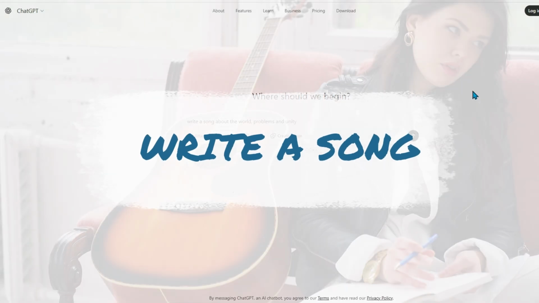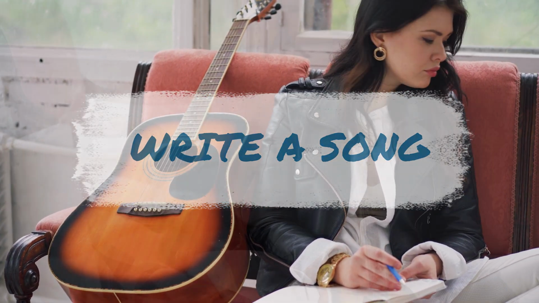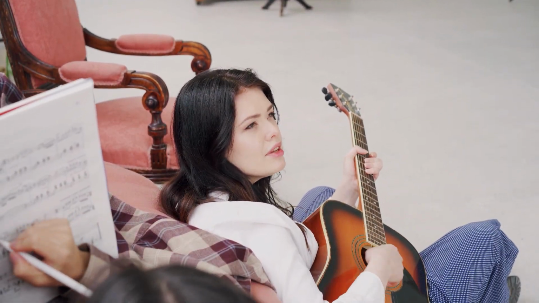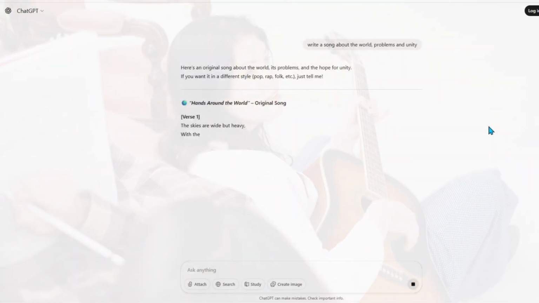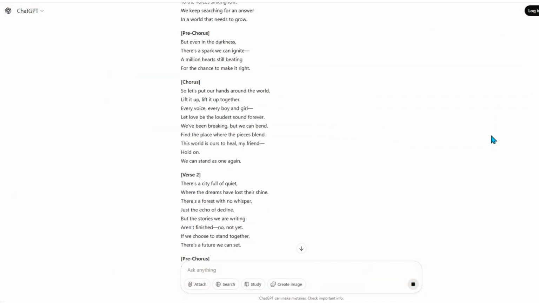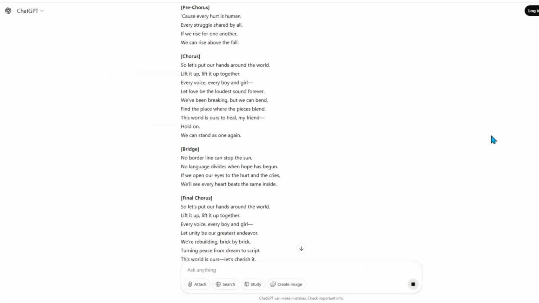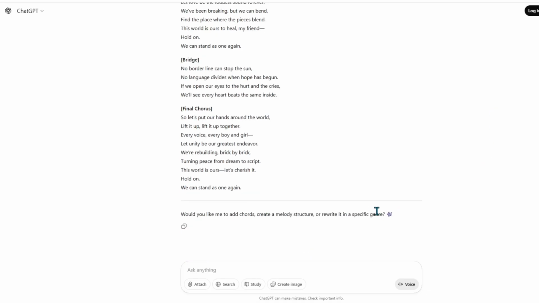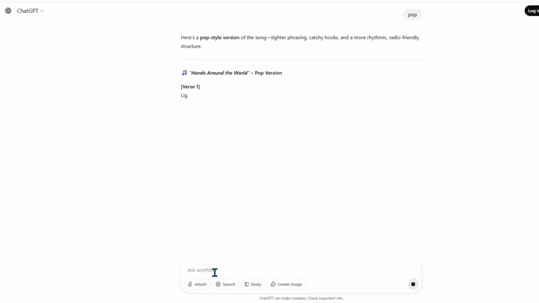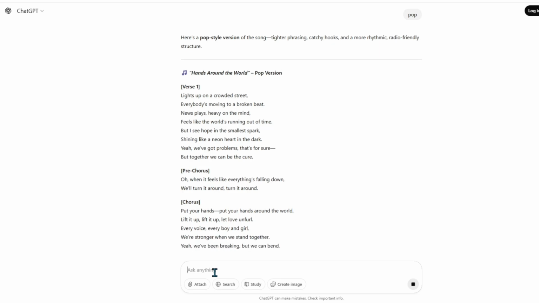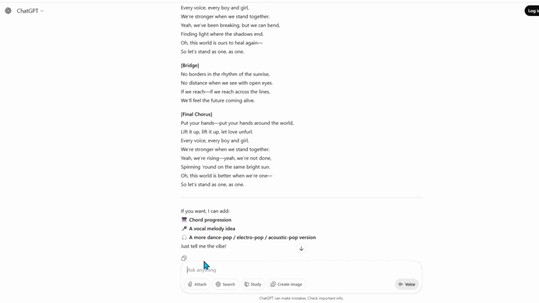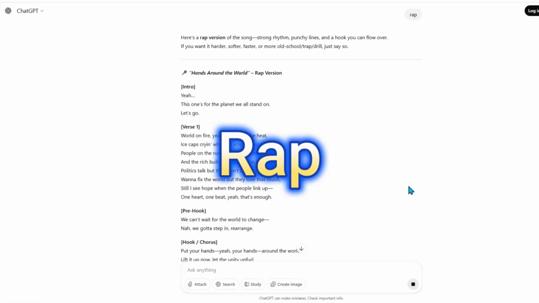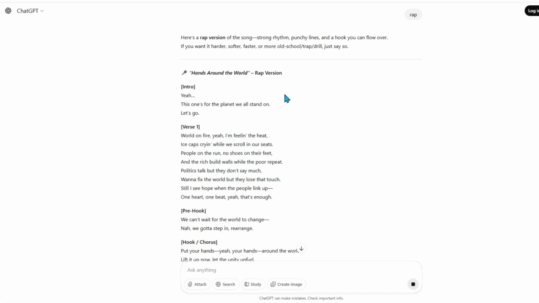Let's ask ChatGPT to write a song about world problems and unity. There's your song. Here's your bridge, chorus, the whole 9 yards. Now I can also specify, say if I said just pop, it's going to rewrite that song in a pop format, pop version. Now, I'll change it to, I'm going to stay logged out, hands around the world.